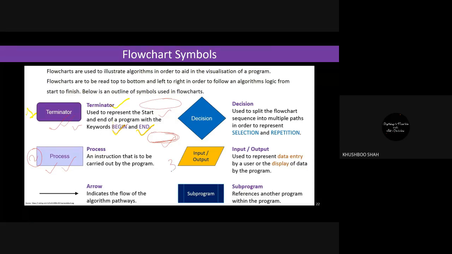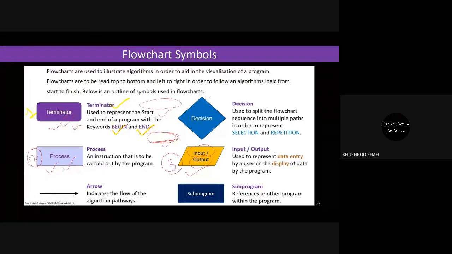Then third we have input output. Now we know what is input and what is output, right? To perform some specific task, of course, you will first give the data to the system, which will be input, and after the process, you will have output. So again, you will use the symbol that we call the parallelogram. So this is the symbol.